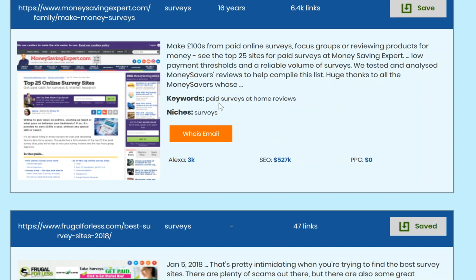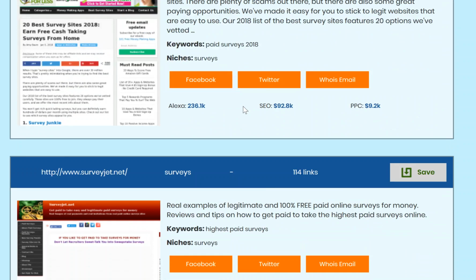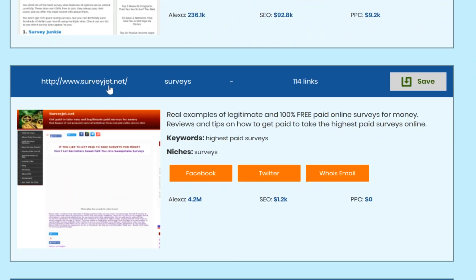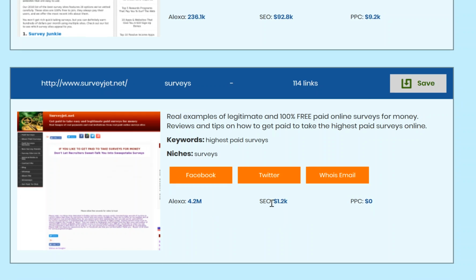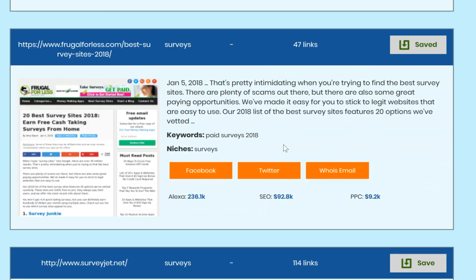Now, one thing to bear in mind is you don't necessarily want to target the really, really big sites because they generally won't be as targeted. So for example, Make Money Surveys is not really necessarily going to be the best result, simply because it's such a big site that people searching this probably aren't just interested in surveys. Whereas a site that is focused on surveys such as surveyjet.net has got a much, much lower Alexa, but it's probably going to be more targeted. So it's up to you how you approach this, but that's just something to think about.